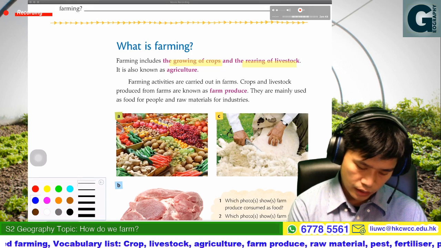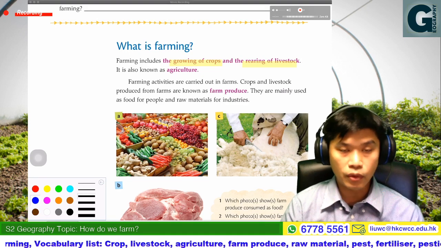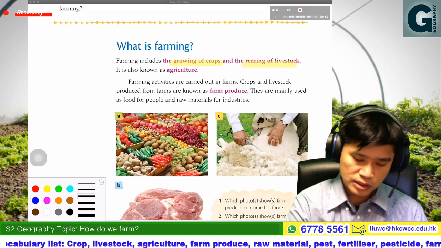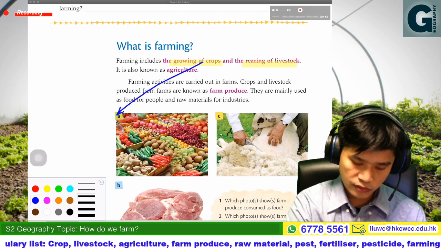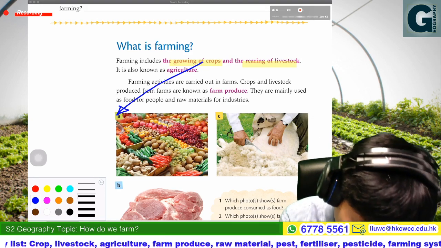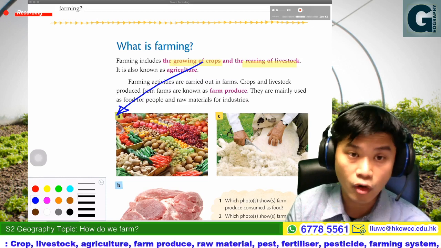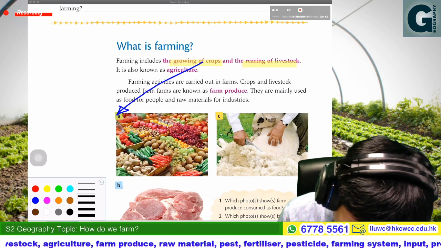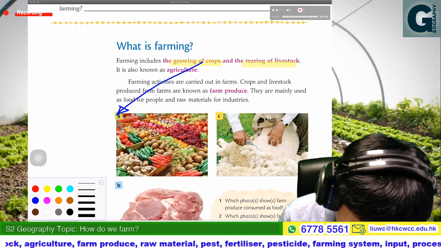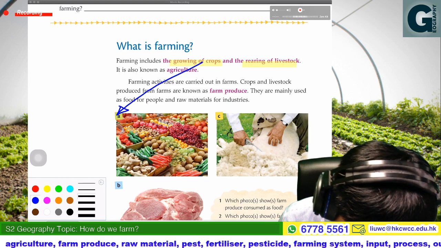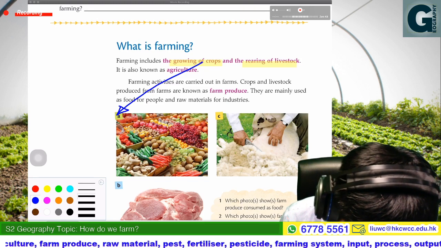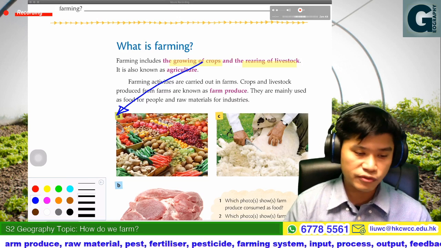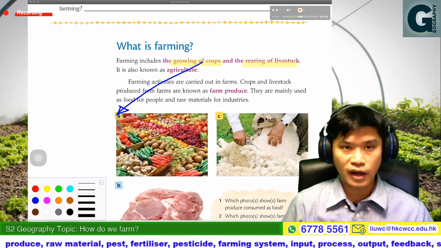Now, what could be some examples of crops? That could be some vegetables, as you can see in figure A. All of these are crops from farming. In this photo you can see kiwi, pepper, grape, apple, pea, and ginger. All of these are crops grown from the land, from the activities of farming.